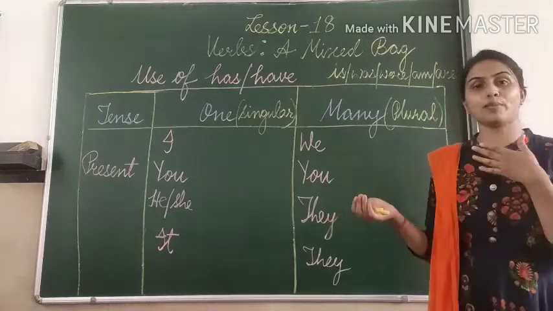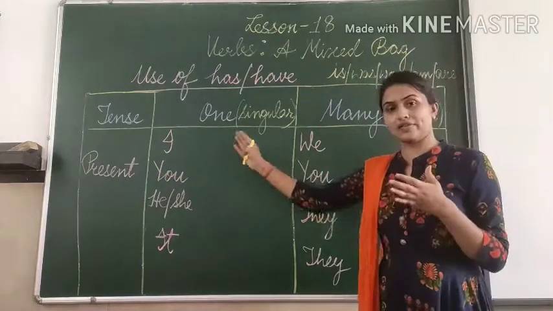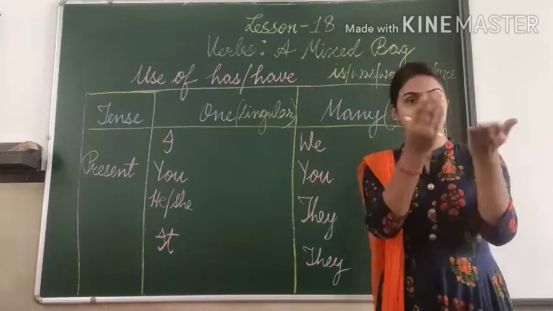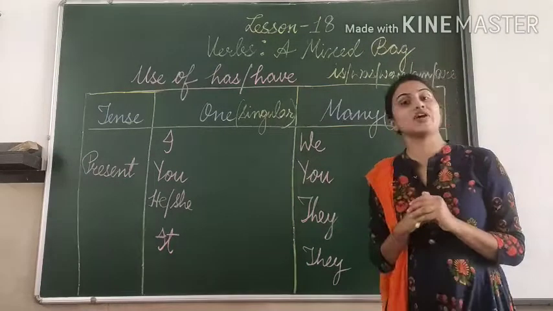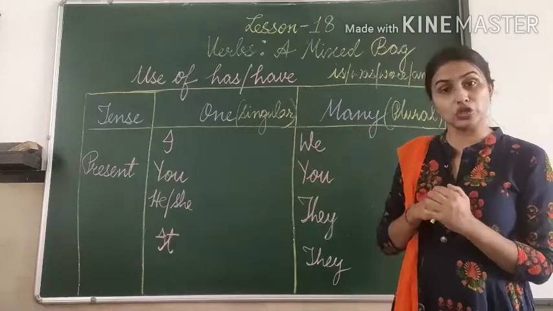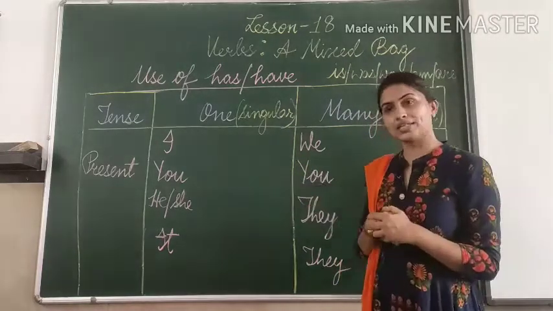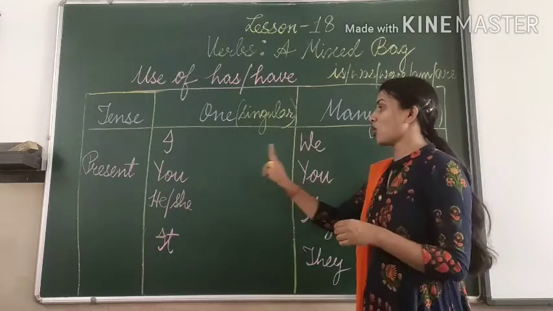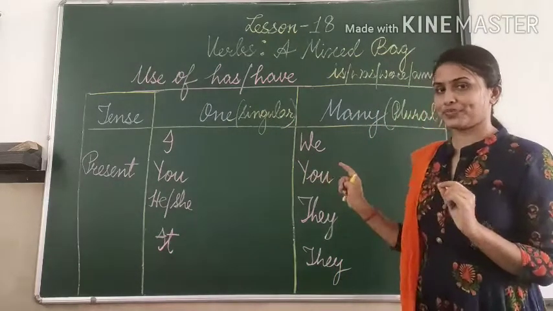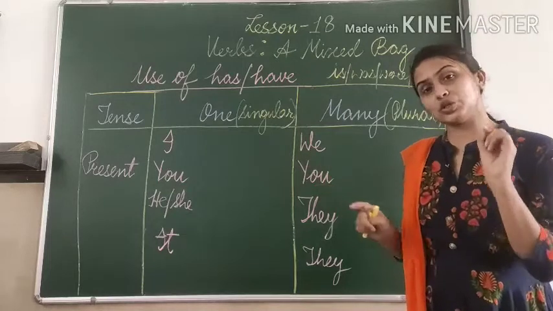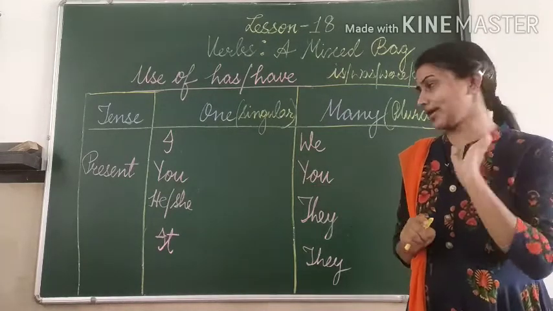Okay, if I am talking about myself, I will say I, right? But if I talk about all of us, I will say we, right? If I talk about some other person, I will use you, right? And the plural form of you is you only. Okay? The plural form of you is you only. Keep this in your mind.